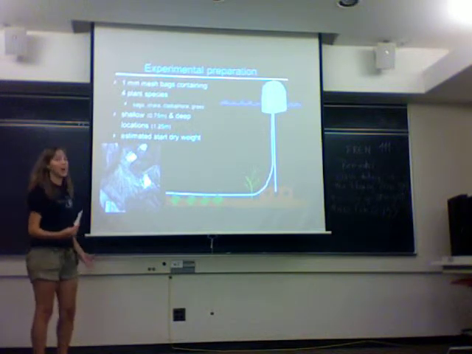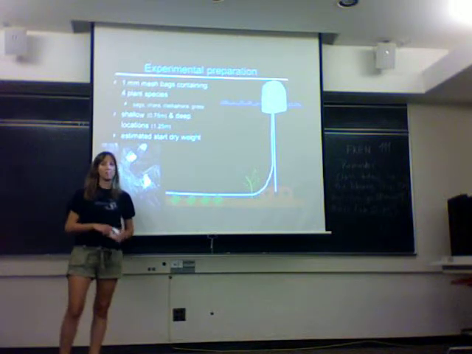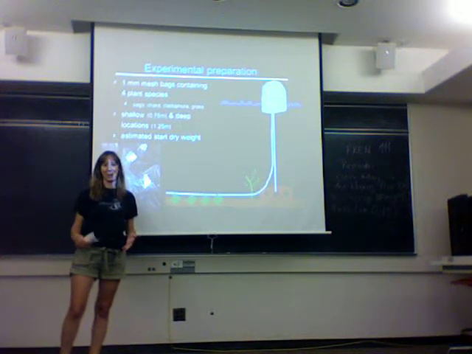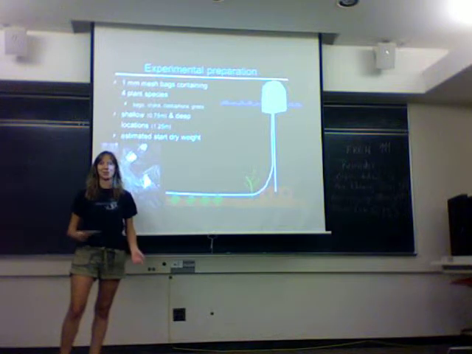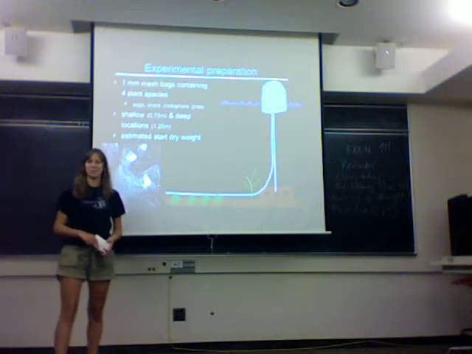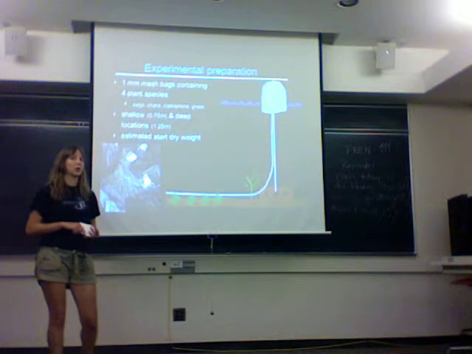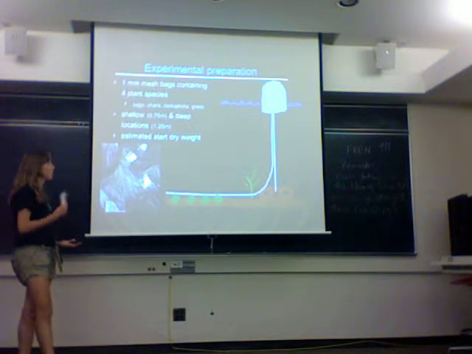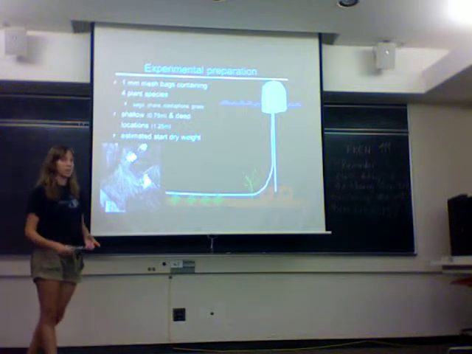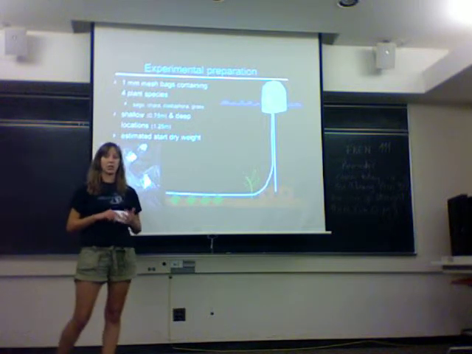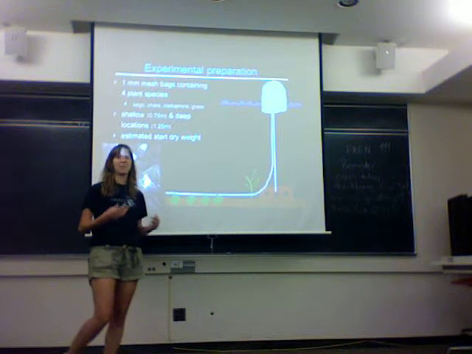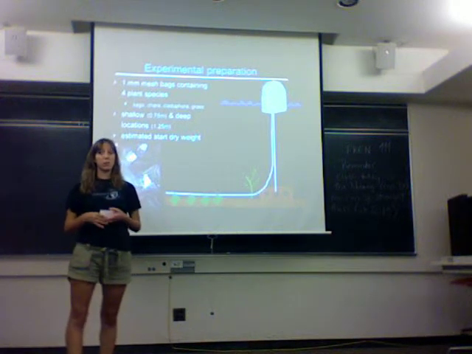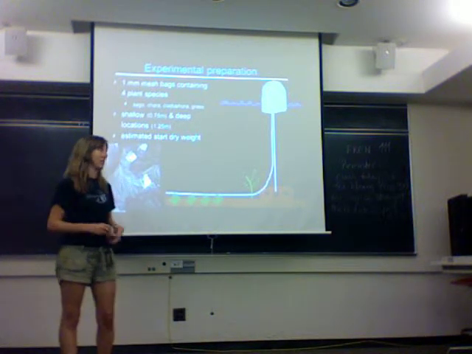We could not use regular algae because there's no way we could fit it in our 1 millimeter mesh bags and ultimately represent decomposition accurately. So we had to go with the macroalgae and filamentous algae. And then we also used 2 different locations in each of our 11 lakes. We used a shallow location, which is about 0.75 meters deep, as well as a deep location that was about 1.25 meters deep.